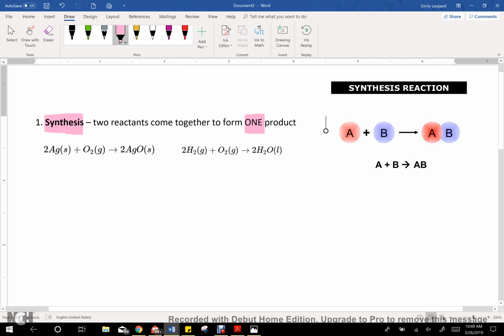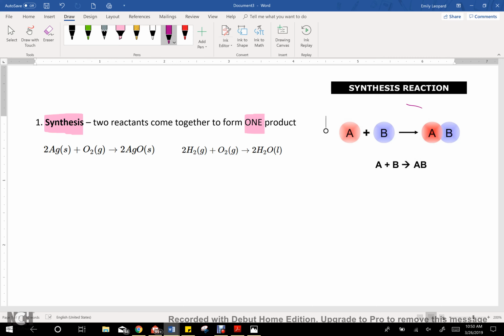Alright guys, your group has been assigned the first type of chemical reaction that we're going to cover, and that is synthesis reaction. The word synthesis in and of itself has the idea of things coming together to form something new. And as you've already been introduced to, that's exactly what happens in a synthesis reaction: we take two simple reactants and bring them together to form one product. Two simple reactants coming together to form one product.